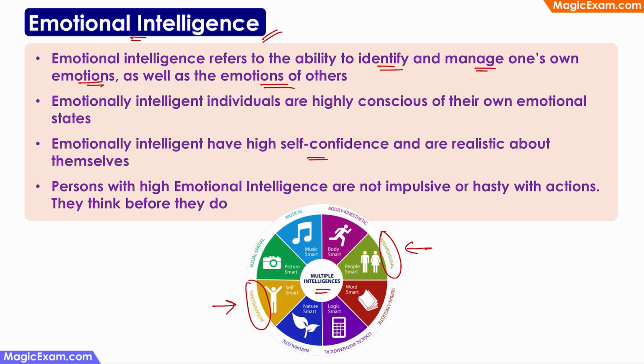So, people who are emotionally intelligent have a high degree of self-confidence and they are very sure about themselves because when they are feeling happy, they know why they are feeling happy. When they are feeling sad, they know why they are feeling sad. So, they know how to understand their own emotions and control them. And persons with a high degree of emotional intelligence can be better leaders. They can be more successful in life, right? And it helps them immensely in dealing with people anywhere they go.